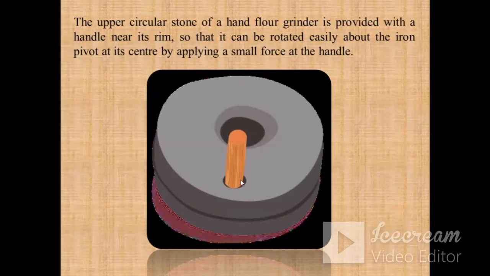There will not be any action taking place. So again, what two things were required? First, you should apply a force, and that should be perpendicular, and this force should be at a certain distance from the pivot. So this is how you can produce the turning effect in this hand flour grinder.